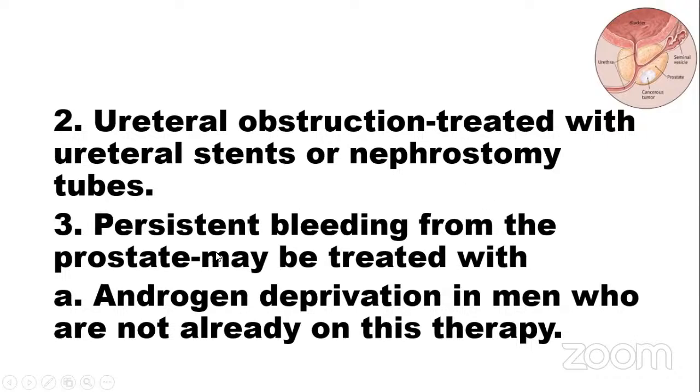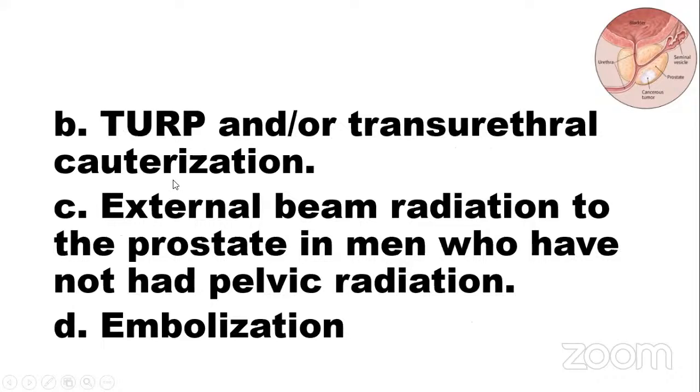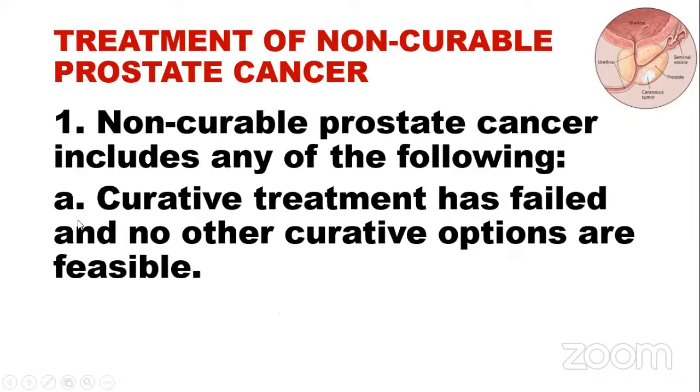Persistent bleeding from the prostate might be treated with androgen deprivation in men who are not already on this therapy. If bleeding persists, we can do TURP or transurethral catheterization. Also, for bleeding we can use external beam radiation to the prostate in men who have not had pelvic radiation, or embolization.